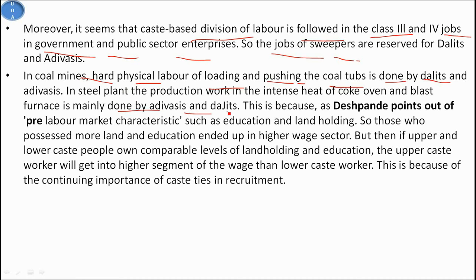by Adivasis and Dalits. This is because, as Deshpande points out, of pre-labor market characteristics such as education and land holding. So those who possessed more land and education ended up in the higher wage sector. But even if upper caste and lower caste people own comparable levels of landholding and education, the upper caste workers will get into a higher segment of wage than lower caste workers. This is because of the continuing importance of caste ties in recruitment.